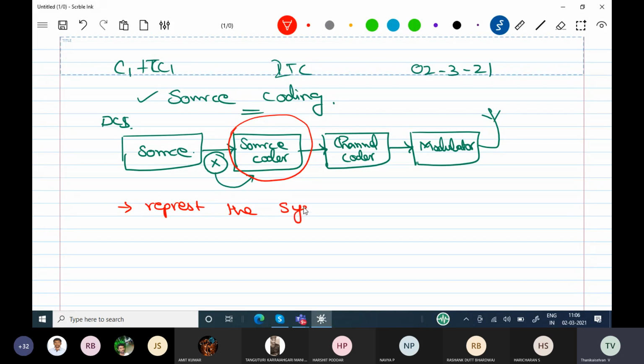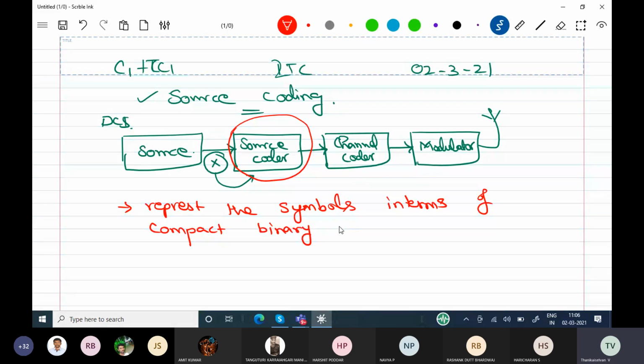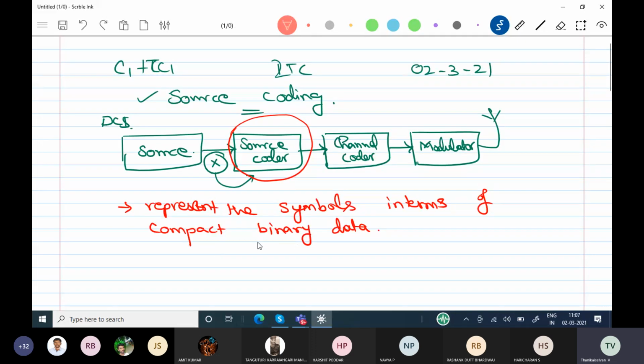Source coding is a process used to represent the symbols in terms of compact binary data.